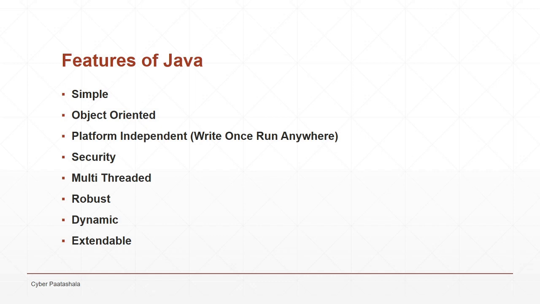Java is robust, which means strong, because of its good memory management, garbage collection and exception handling, which make Java robust. Java is dynamic because it supports dynamic loading of classes, which means the classes will be loaded when needed. Java is extendable because of its API. Initially we started with core Java and now we have different frameworks which support Java, like Struts and Spring.